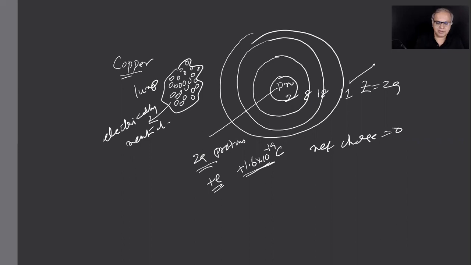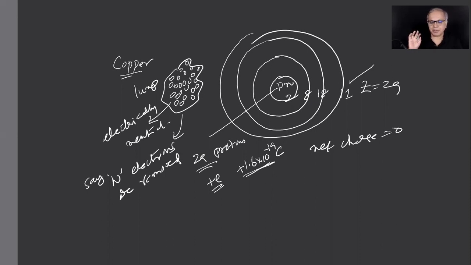Say n electrons are removed. What will happen? The protons inside cannot be taken out, believe me. Now the whole copper crystal will get plus Ne charge.